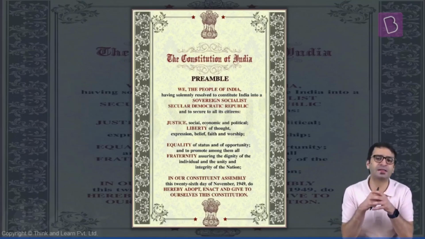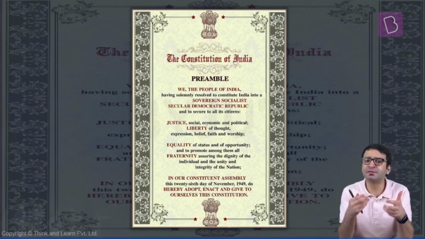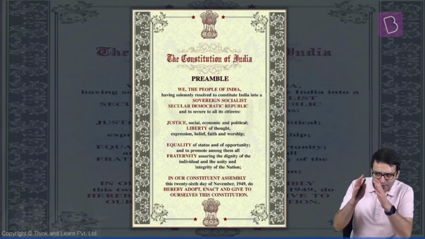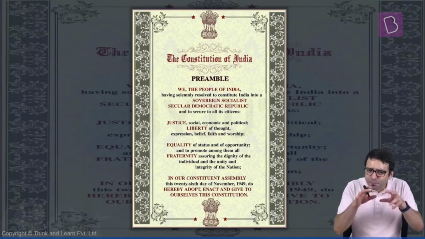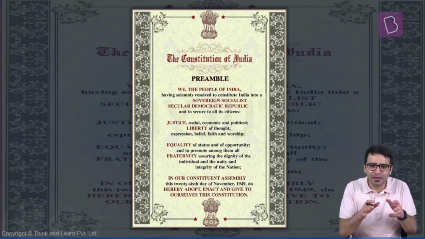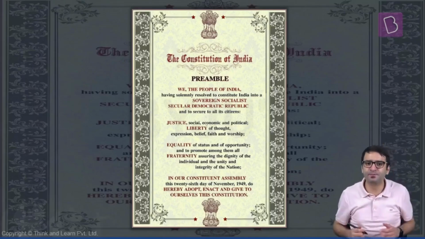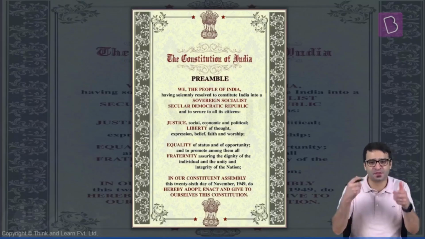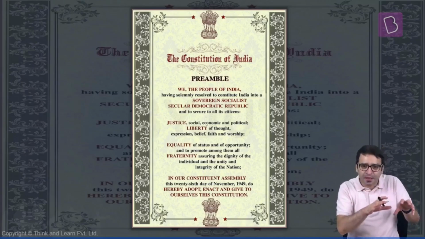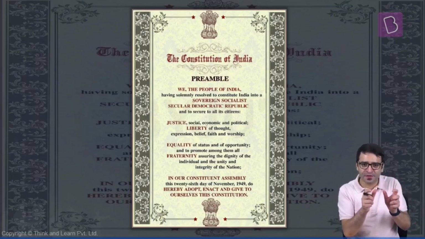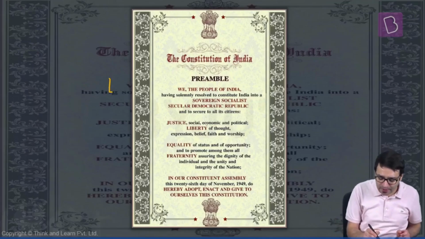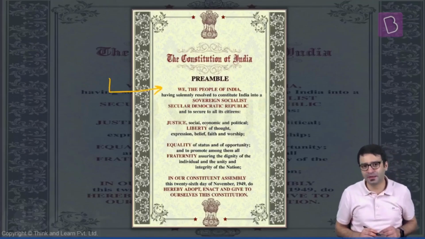And for the sake of our examination, for the sake of the civil services examination, when we look at this Preamble, we can break it down into 4 different areas, 4 different themes. That means this Preamble talks about 4 different themes. Theme number 1, we the people.